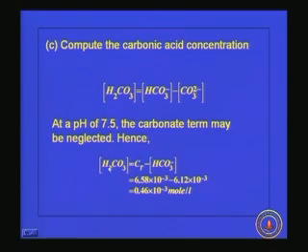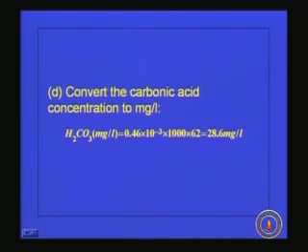So the carbonic acid concentration is equal to Ct minus bicarbonate concentration. You will be getting a value of 0.46 into 10 raised to minus 3, because this is the total Ct and this is the bicarbonate concentration. Now we convert this carbonic acid concentration into milligrams per liter. We multiply it with the molecular weight, then we will be getting it in terms of milligrams per liter. So H2CO3 present in the system at a pH of 7.5 is only 28.6 milligrams per liter.